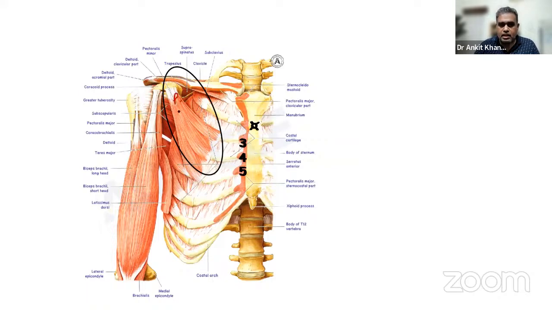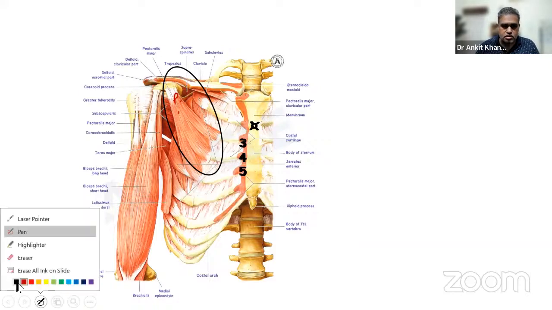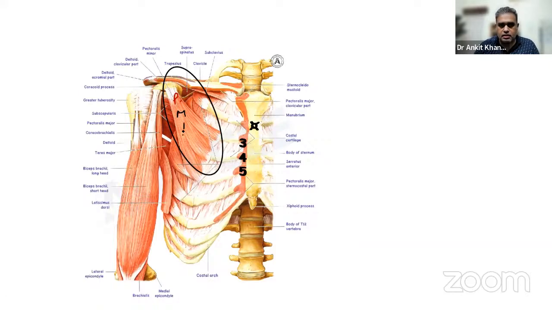This is P minor. Let me switch to the black color over here. This is P minor, deep to P major. And the small muscle below the clavicle is subclavius. These are the arm muscles, biceps and all, which are different things.